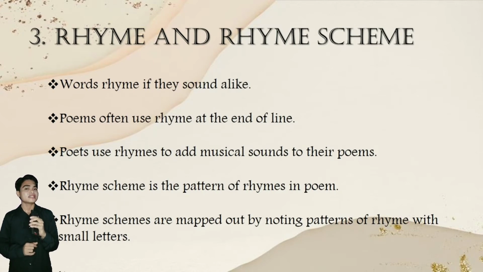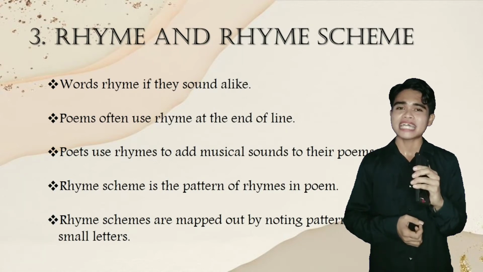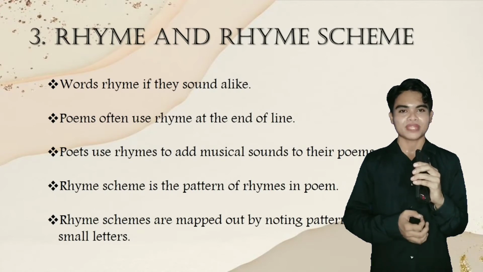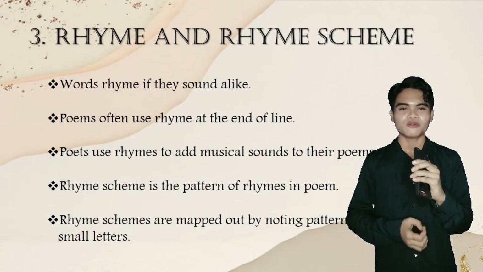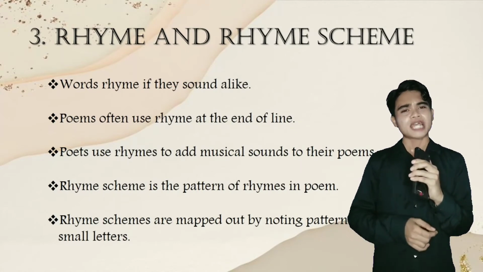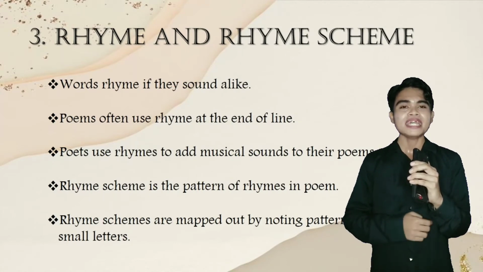Rhyme scheme is the pattern of rhymes in a poem. Rhyme schemes are mapped out by noting patterns of rhyme with small letters. The first rhyme sound is designated A, the second becomes B, the third C, and so on. An example of a rhyme scheme is ABAB.